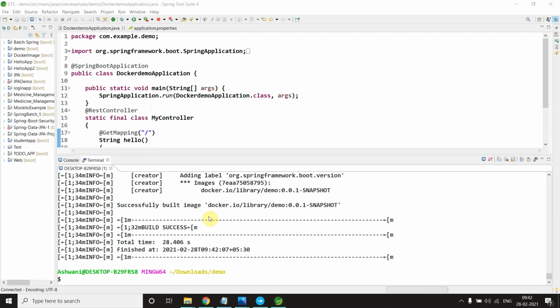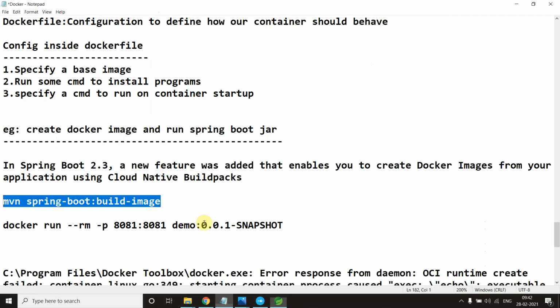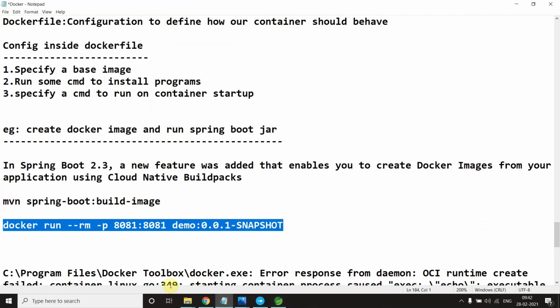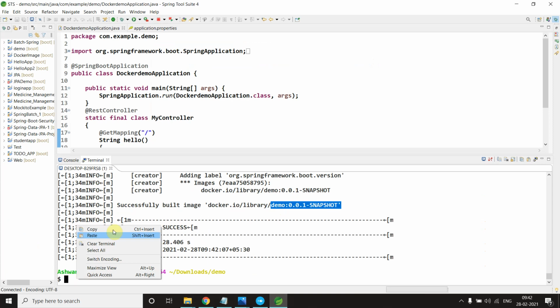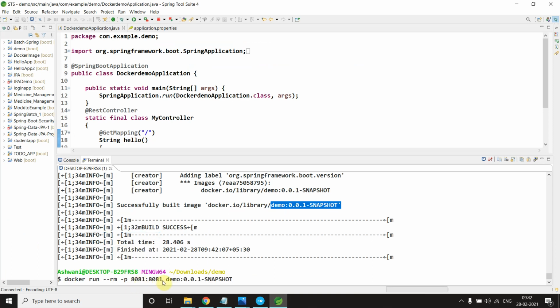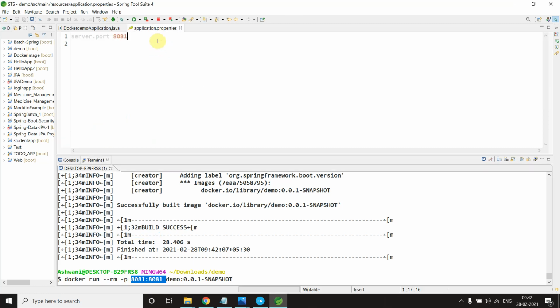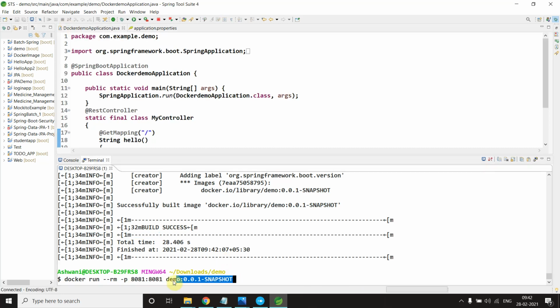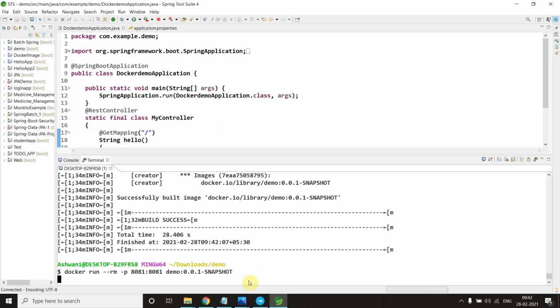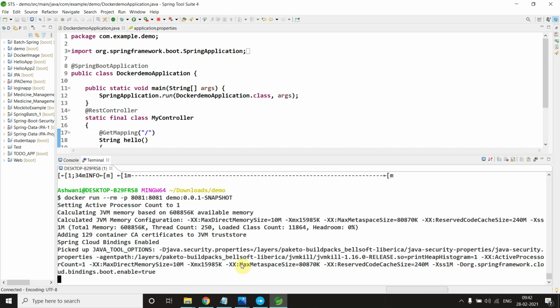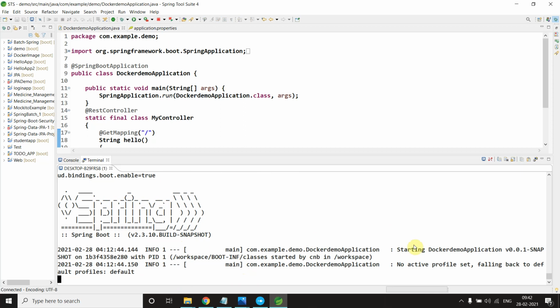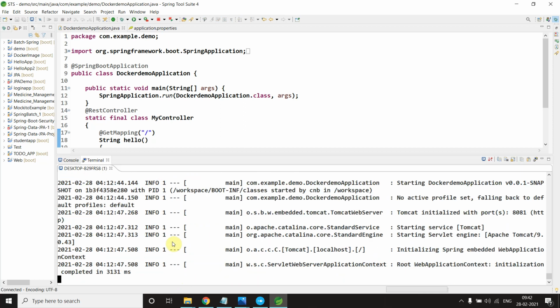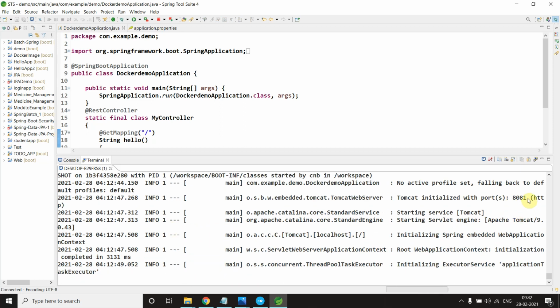Okay, as you can see here, my build is successful and we get an image with the name demo snapshot. So let me run this image and make a container. What is the command? docker run, and I want to run it on 8081 because my port number is this, right? And this is the image name, so I will run it. And as you see here, the application is running. It is running on port 8081, right?